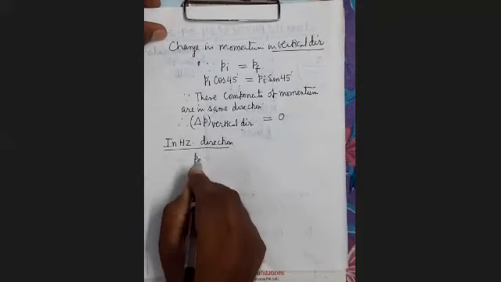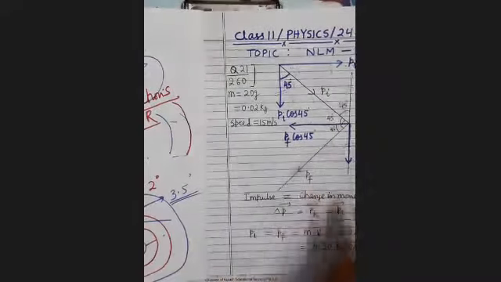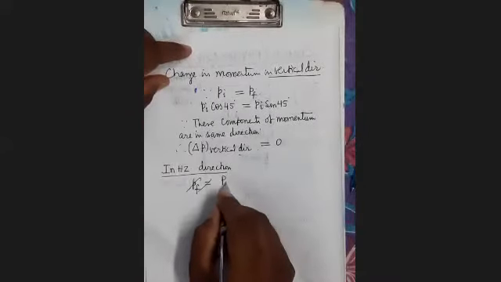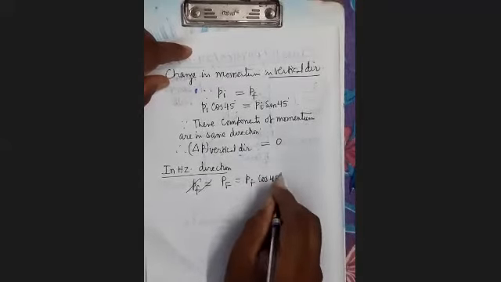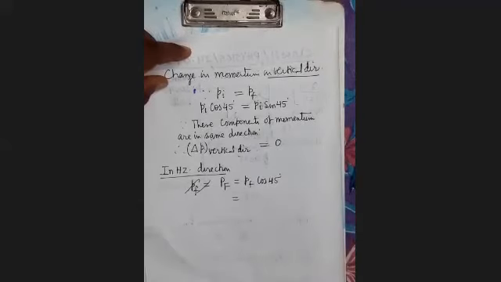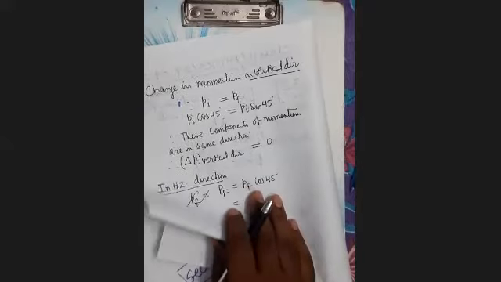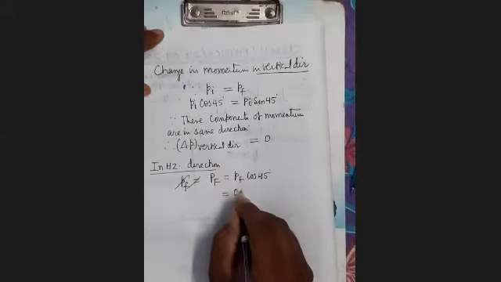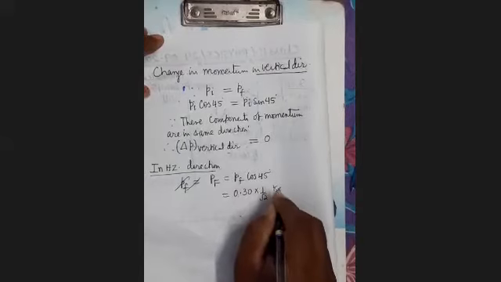What is the final momentum? It is equal to Pf cos 45. Pf cos 45, and here cos 45 is how much? You can see cos 45 is 1 upon root 2, and Pf is 0.30 kg meter per second.